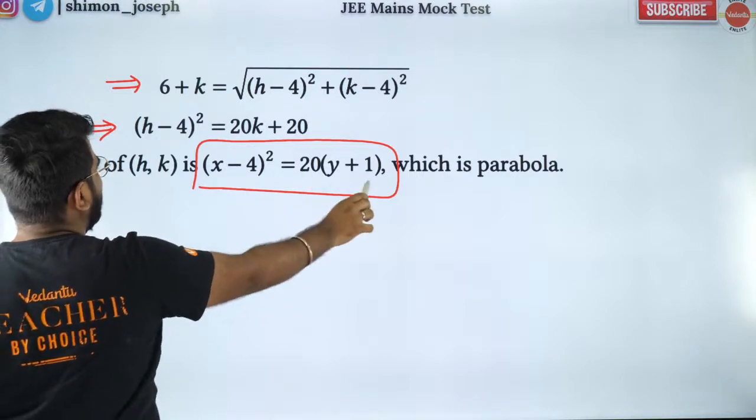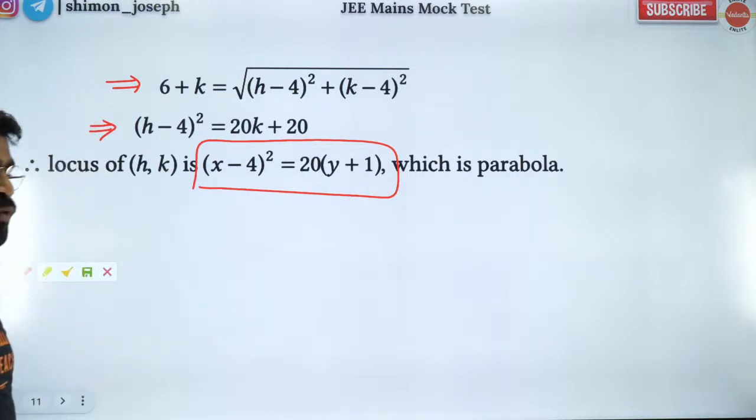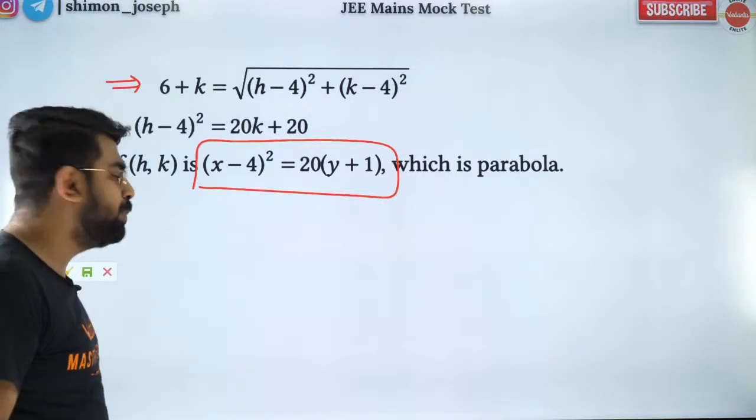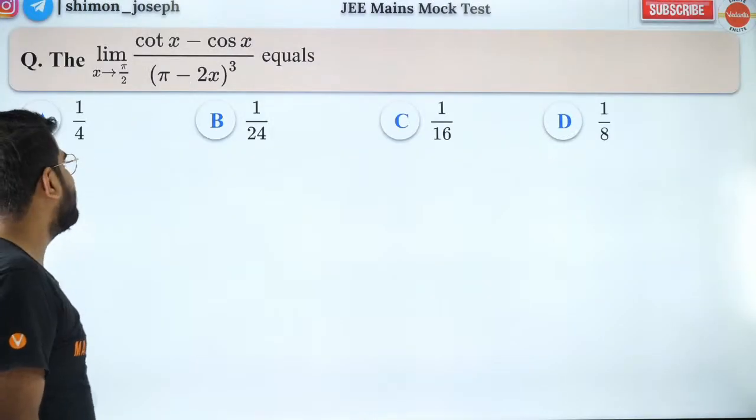So x square equal to 4ay is a parabola, of course. That's why the answer is option B. Got it? Did you all love it?